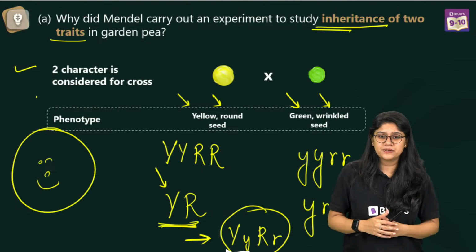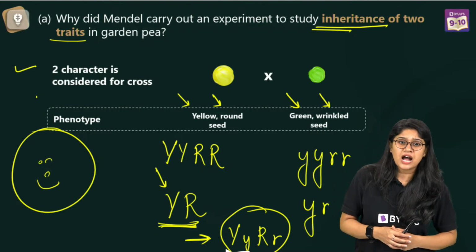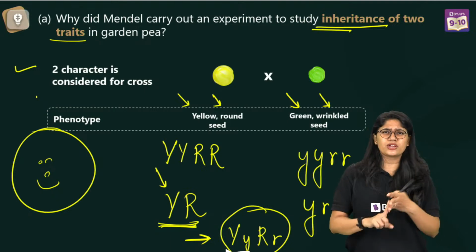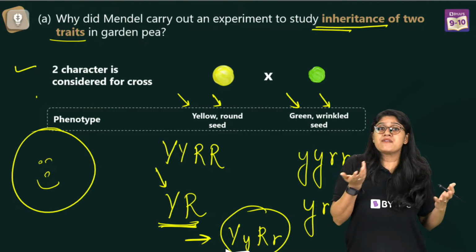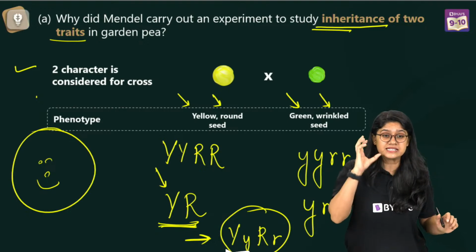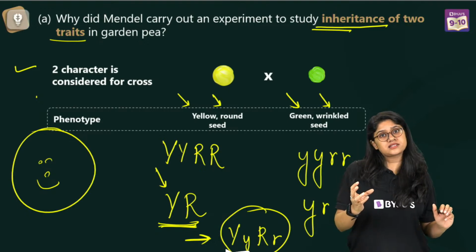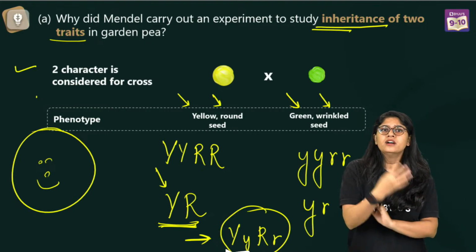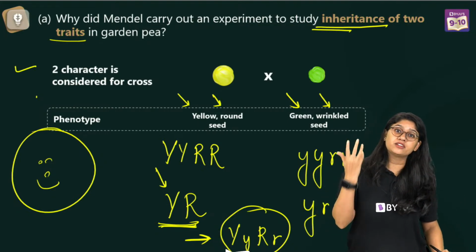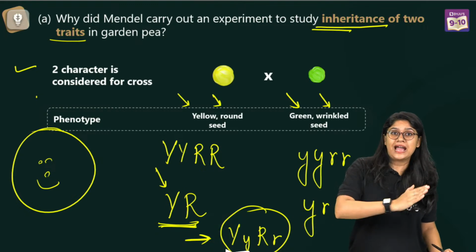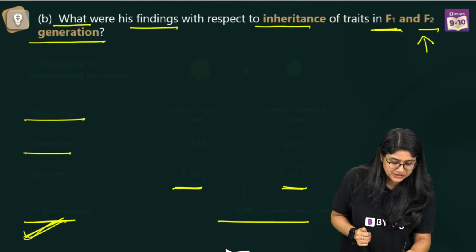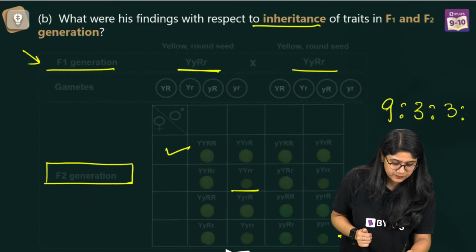Everyone, quick thumbs up. Yes, counting the phenotype ratio is a waste of time. No, it's very easy. 9:3:3:1. Genotype, they haven't asked us, right? In our class 10th, they haven't asked us about the genotype. If you do that, it could be too time consuming, but the phenotypic ratio is really very easy. 9:3:3:1. Very good, everyone. So I hope that this is clear to each one of you.